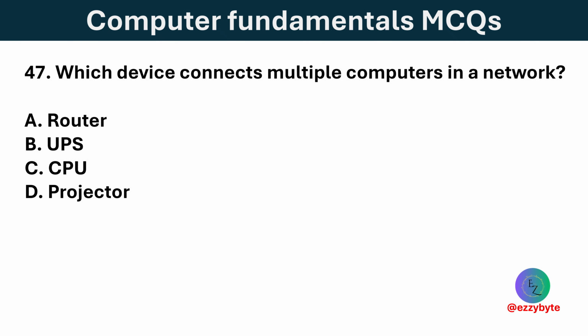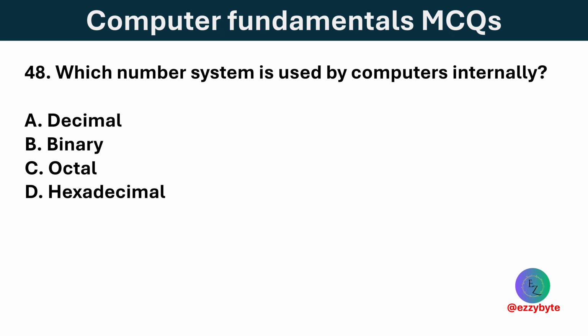Which device connects multiple computers in a network? Options are router, UPS, CPU, and projector. Option A is correct. A router connects multiple devices to create a network and provide internet access. Which number system is used by computers internally? Options are decimal, binary, octal, and hexadecimal. Option B is correct. Computers use the binary number system, which consists of only zeros and ones.